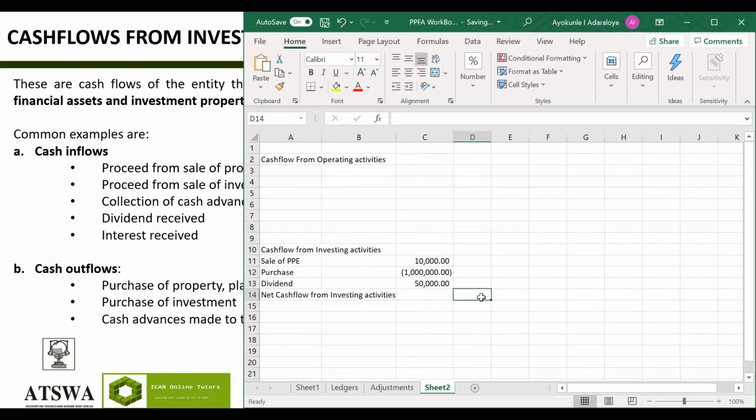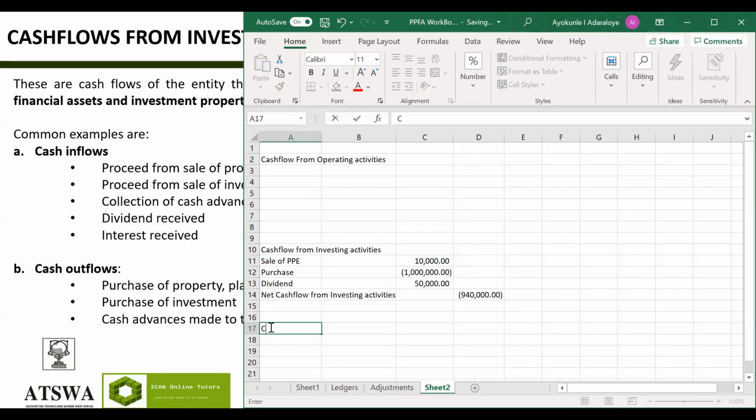So it will be addition of all this equals to sum. Are you getting me? Can you say that this is a negative? Yes. The same way. That is how cash flow from investing is. Let's now do it for cash flow from financing activities.